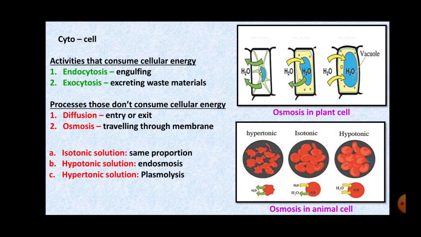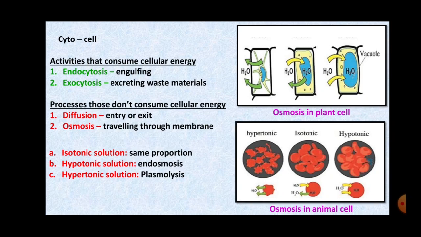Third one is hypertonic solution, or it is also called plasmolysis. Now, here what happens? The cell has more water than the outside, and so the water comes out of the cell, right, through the plasma membrane. That is why it is called plasmolysis.